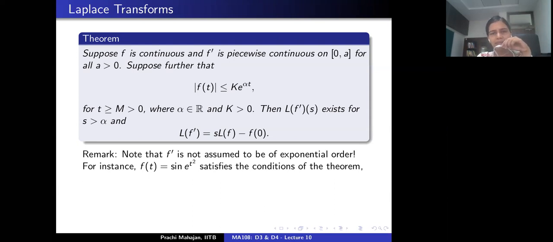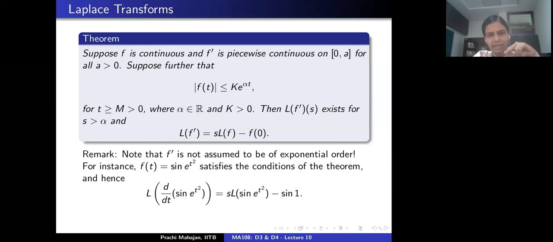So I'll give you an example. Let's look at sine of exponential t square. This example satisfies the condition of this theorem. f here is continuous, the derivative of f is piecewise continuous, and the function f is of exponential order. But for this example, the derivative of f is not of exponential order. Sine of exponential t square, what is going to be the derivative? That's going to have an exponential t square term, which is not of exponential order.